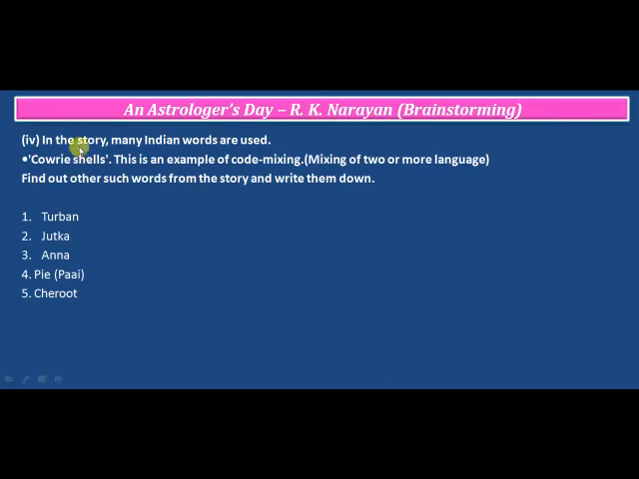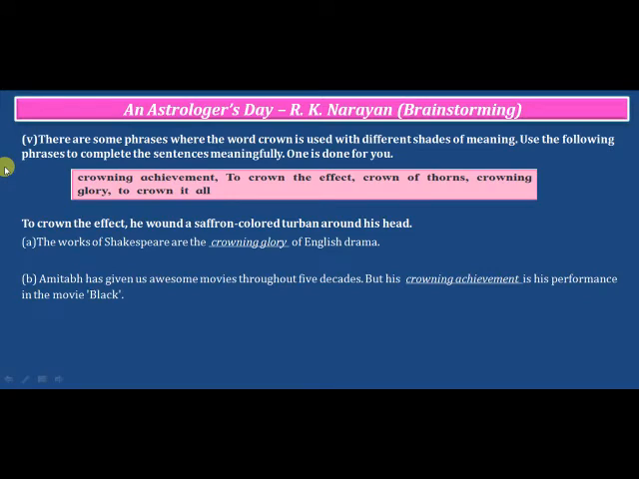The next is: in the story many Indian words are used. Cowrie shells, this is an example of code mixing. Code mixing is mixing of two or more different languages. Find out more such words from the story and write them down. There are actually many, but we have discussed only five. First is turban, then jutka, the ana, the pie, and the chariot. There may be many. Next is the fifth one.